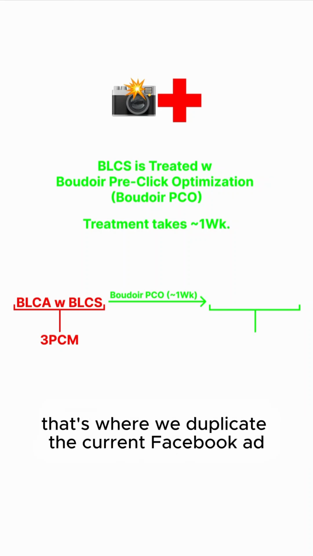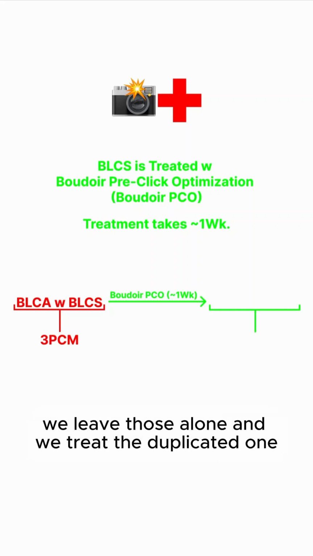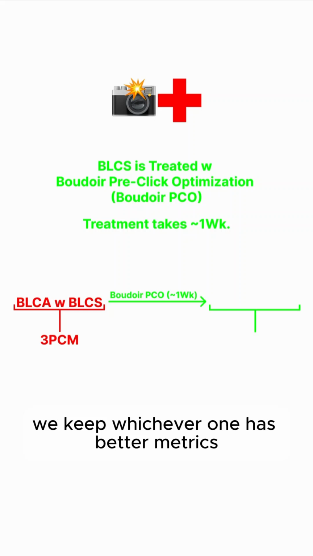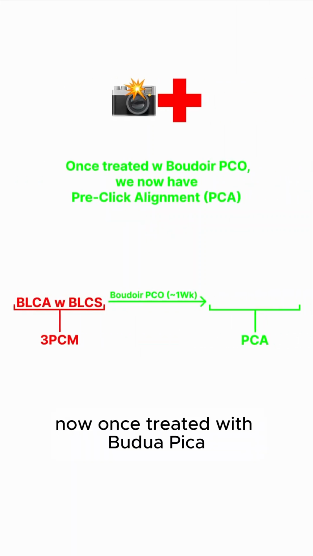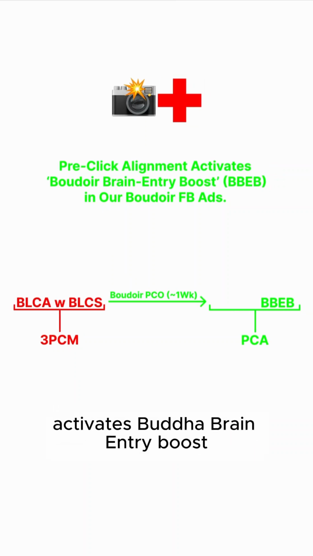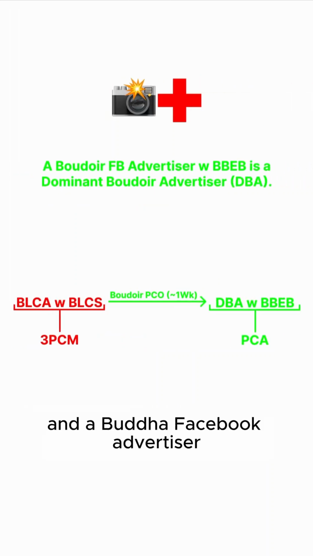That's where we duplicate the current Facebook ad or ads, we leave those alone and we treat the duplicated one. And after a week, we keep whichever one has better metrics. Now, once treated with Boudoir Pico, we now have pre-click alignment. So we get rid of the 3 pre-click mistakes, we achieve pre-click alignment. And pre-click alignment activates Boudoir brain entry boost in our Boudoir Facebook ads. Basically, we got our unique CTR all above 6%. And a Boudoir Facebook advertiser with Boudoir brain entry boost is a dominant Boudoir advertiser, a DBA.